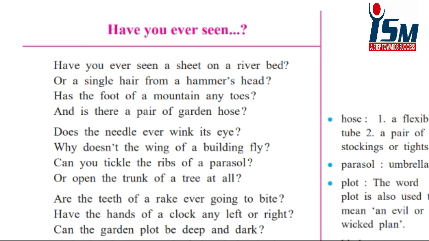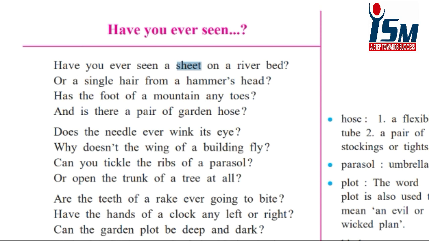So, in the first line of this stanza, have you ever seen a sheet on a river bed? Here, river bed means the bottom of the river, and the sheet means the surface at the bottom of the river, not the bed sheet which we put on the bed.